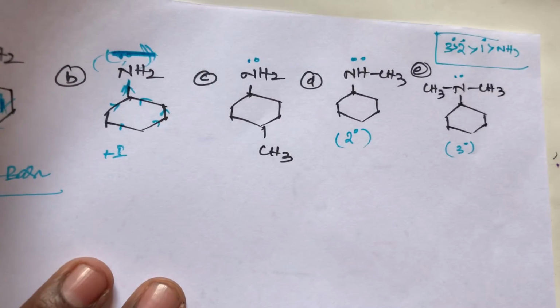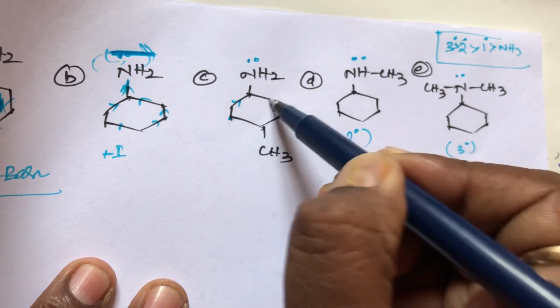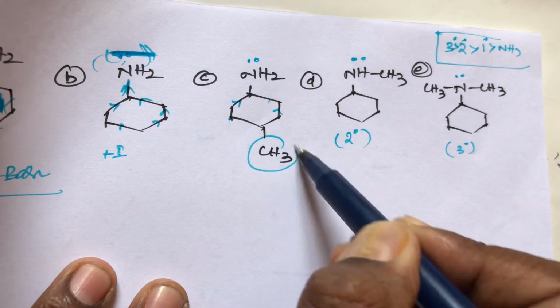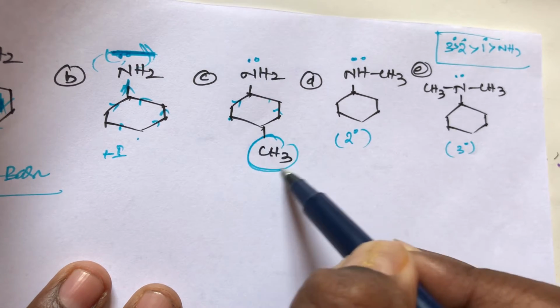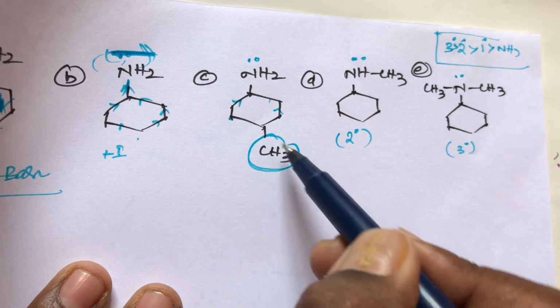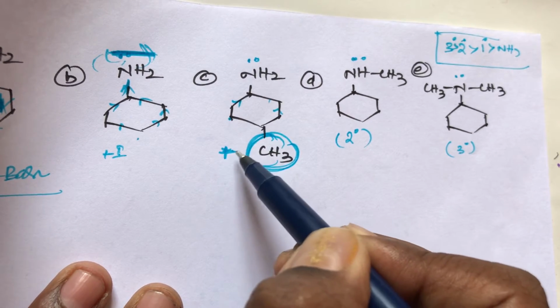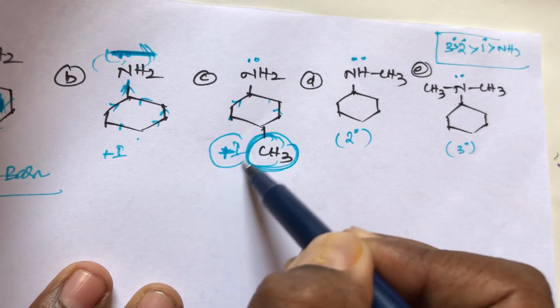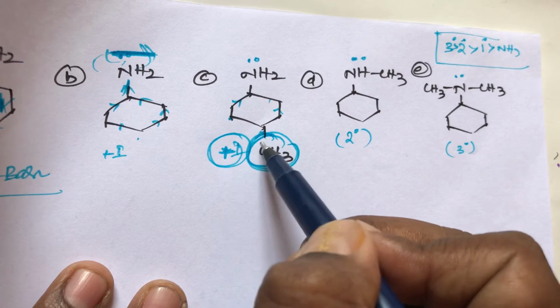And what about the C compound? The C compound also has cyclohexane, which is electron releasing, but there is one extra methyl group. The B compound has no other groups, but the C compound has one extra methyl group. What is the role of the methyl group? This methyl group belongs to plus I, and a plus I group is electron releasing.